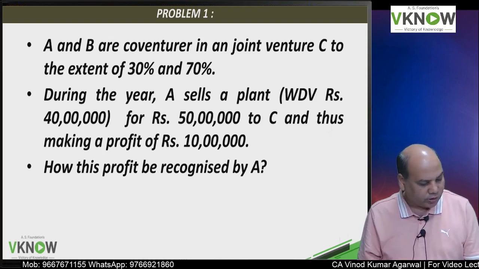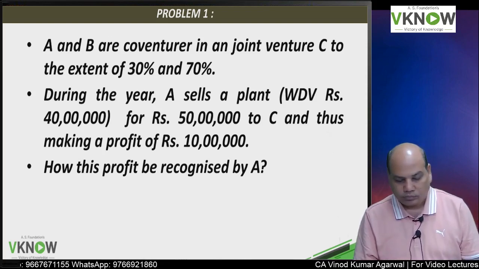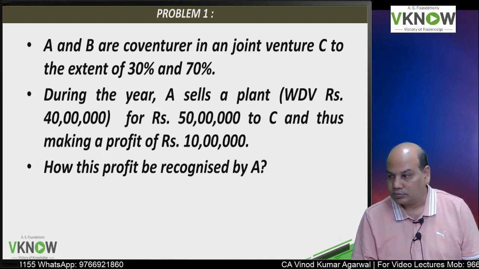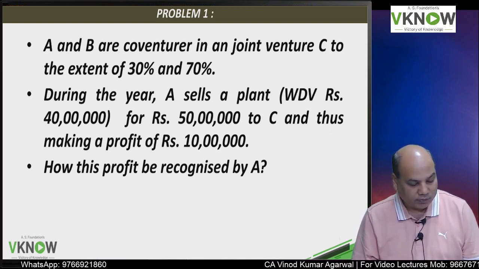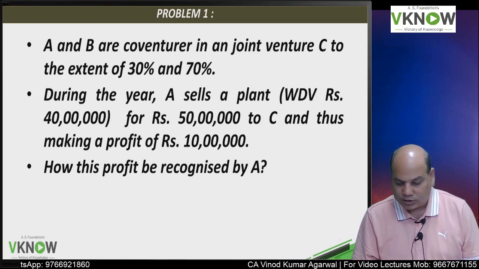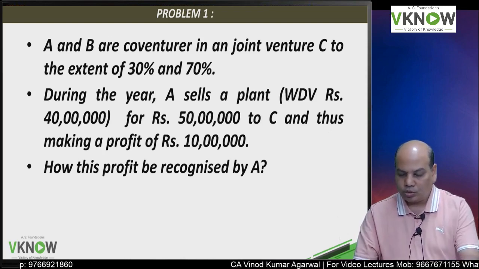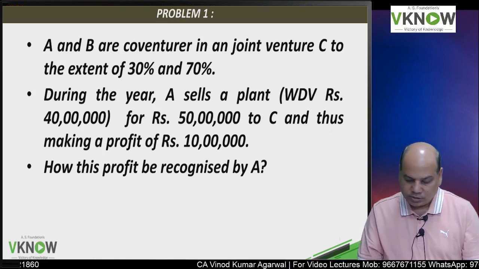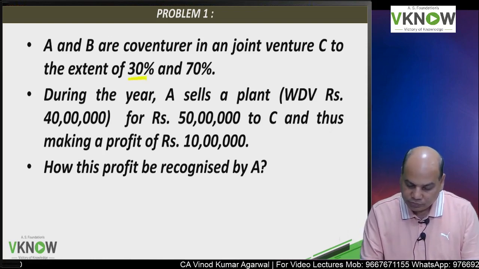In our book, there is question number 1. Please come to question number 1. On the question answer part, after 2 pages, you will see A and B are co-venturers in a joint venture C to the extent of 30% and 70%.